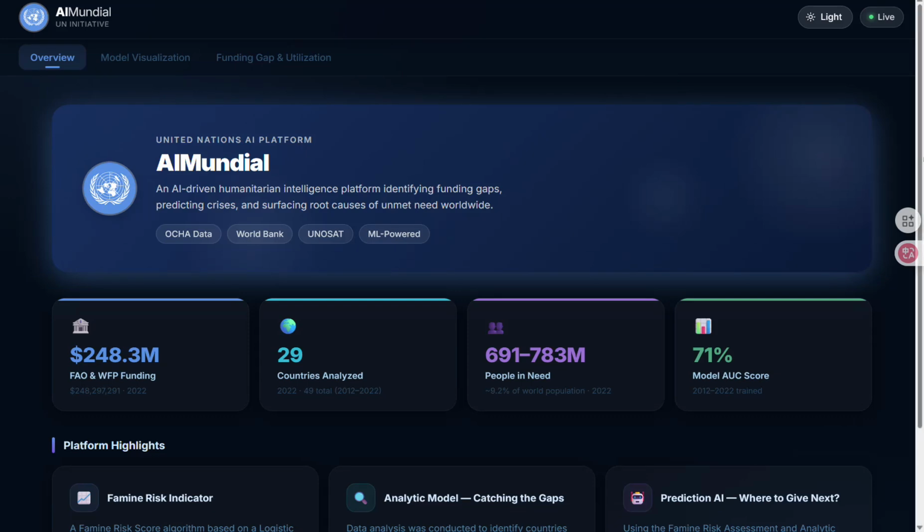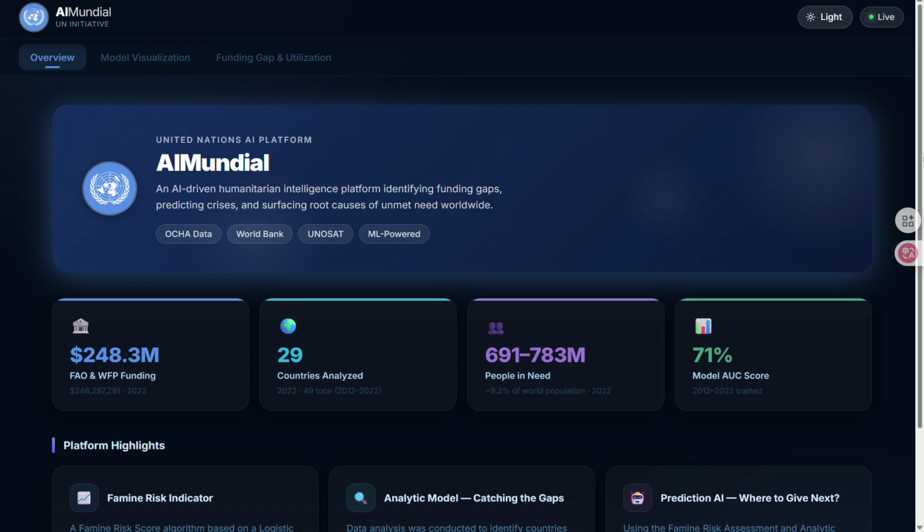So, we started with a simple question. Are countries experiencing famine risk actually receiving proportional funding? As we explore global trade and food systems, we realize that hunger isn't just about food production, it's about resource allocation. And that's where AIMundial comes in.